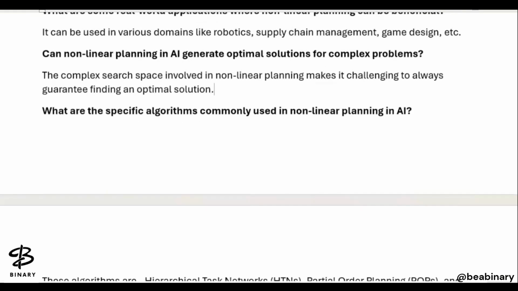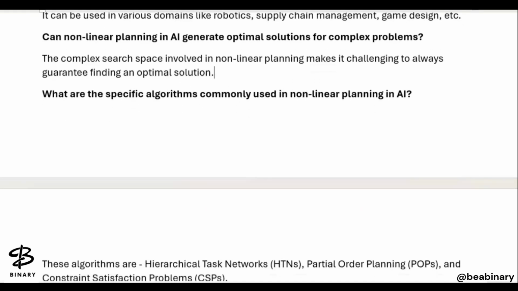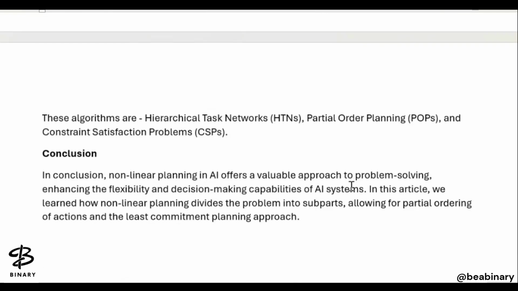So what are the specific algorithms commonly used in non-linear planning? Here the hierarchical task networks, partial order planning, and constraint satisfaction problems are the algorithms that we use under this. And in detail in our syllabus, we will talk about partial order planning first. So non-linear planning in AI offers a valuable approach to problem solving, enhancing the flexibility and the decision-making capabilities of an AI system.